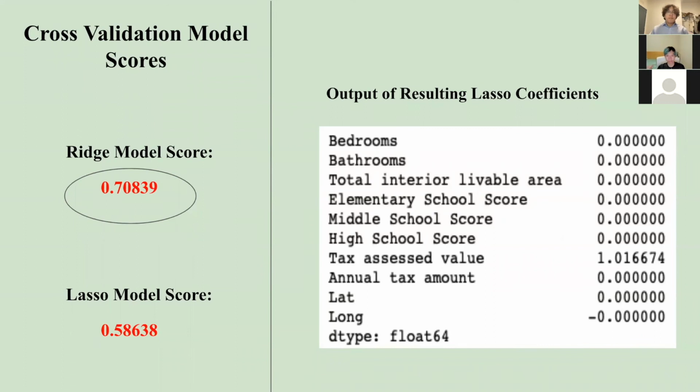Cross-validation model scores. From testing arbitrary alpha values to eventually using cross-validation for optimal alpha, we were able to come up with improved scores for one of the models, our ridge model. Our final score for each model after cross-validation is as follows. The ridge model had about a 0.7 score, and the lasso model had about a 0.58 score. Our final scores were also those that gave us the lowest mean squared error for our test data, which is interesting as our lasso model decreased in performance accuracy.